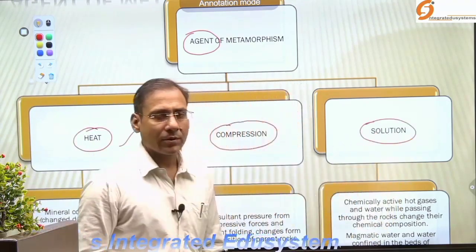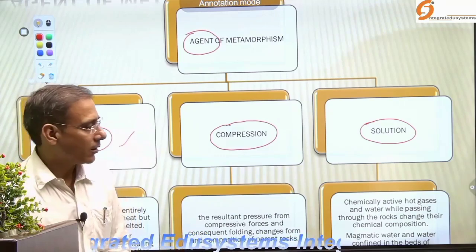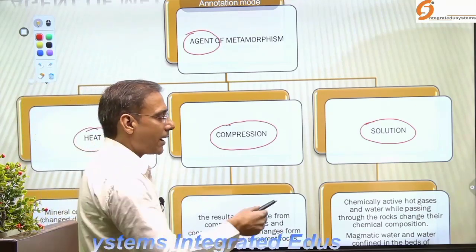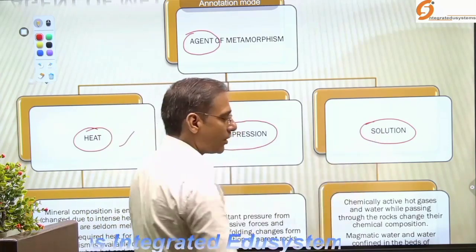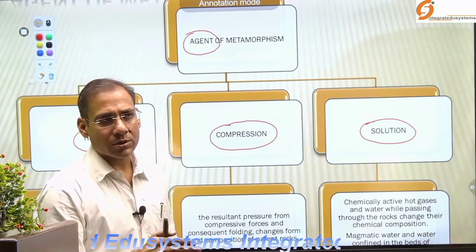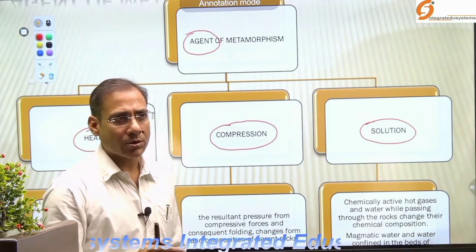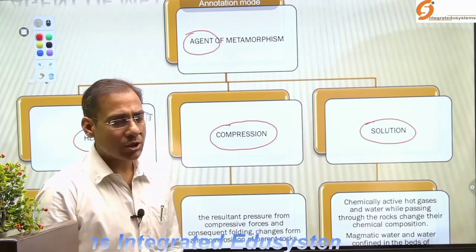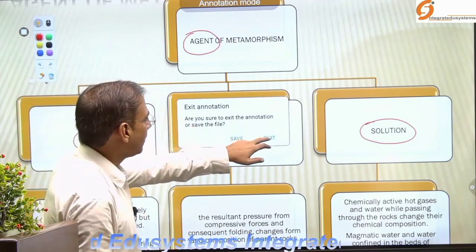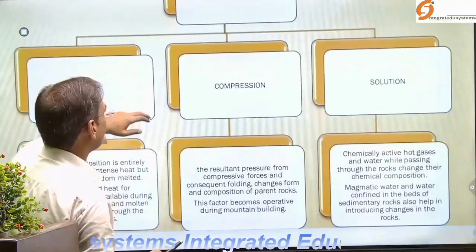Now when you look at here, what happened? When chemically active hot gases and water pass through the rocks, the country rocks, the parental rocks, then the chemical composition again changes.